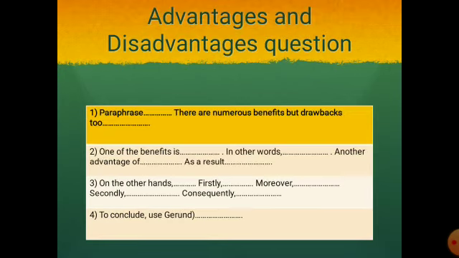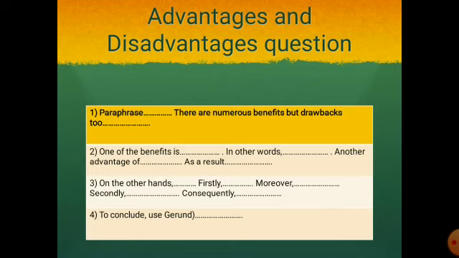Then comes advantages and disadvantages question type. Here again four paragraphs would be made: introduction, last one is conclusion, and then two body paragraphs. This type of question is where you will be asked both advantages and disadvantages. Again, paraphrase the question, then write there are numerous benefits but drawbacks too. This way, you would be able to explain both the points easily.